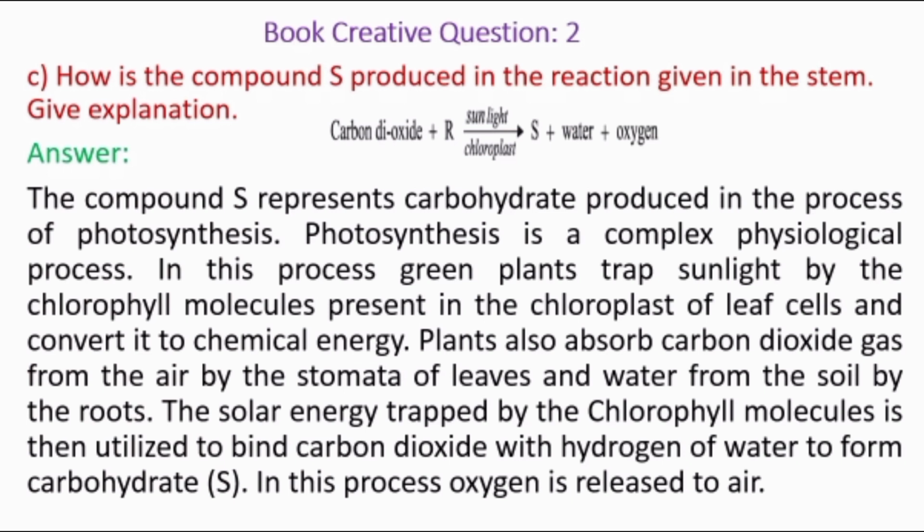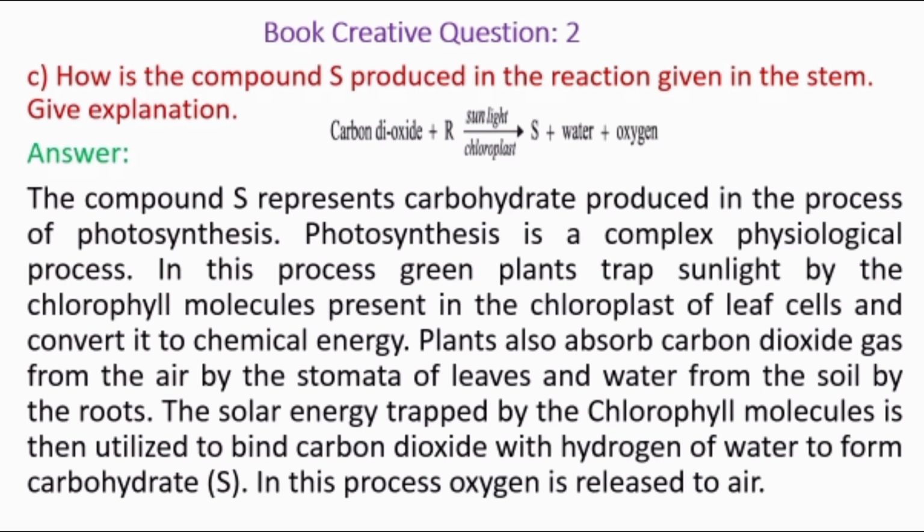Plants also absorb carbon dioxide gas from the air by the stomata of leaves and water from the soil by the roots. The solar energy trapped by the chlorophyll molecules is then utilized to bind carbon dioxide with hydrogen of water to form carbohydrate. This carbohydrate is used by the plants as food.